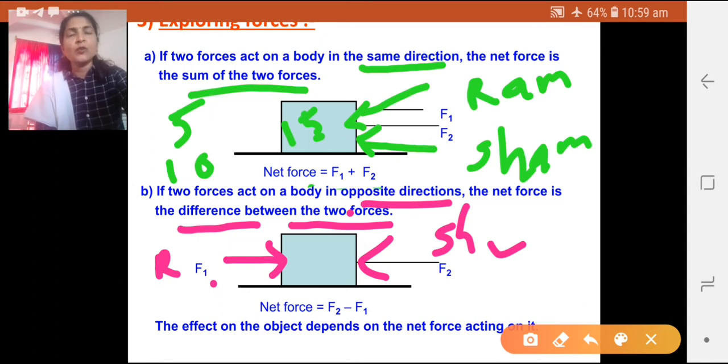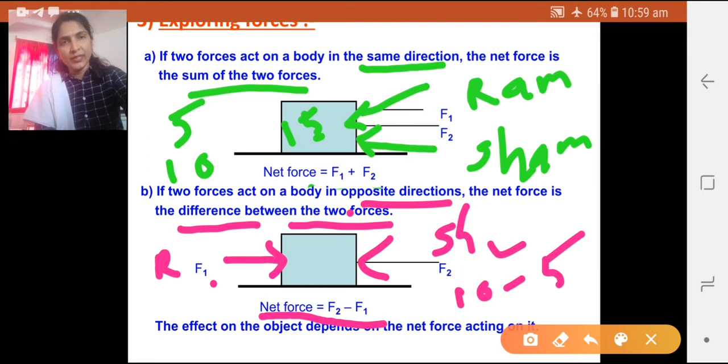So how can we calculate the net force on this box? The net force on the box would be F2 minus F1, that is, the difference between the forces. We have considered Sham is applying force 10 and Ram is applying 5. So 10 minus 5 is equal to 5. So how much force is acting on the body? It is 5 Newton.